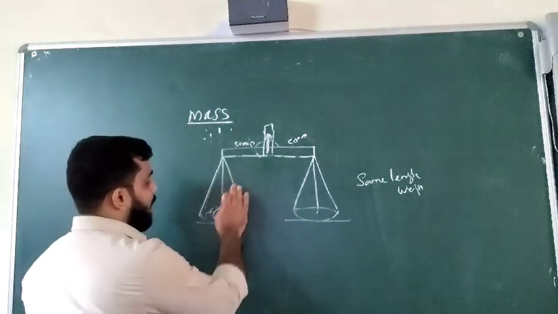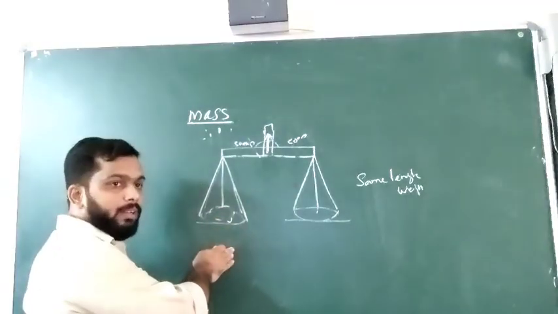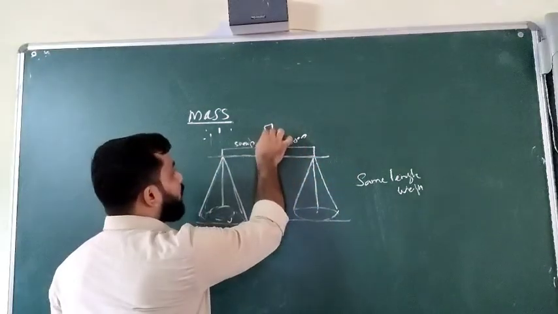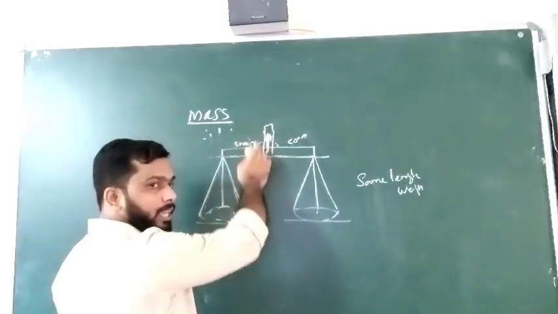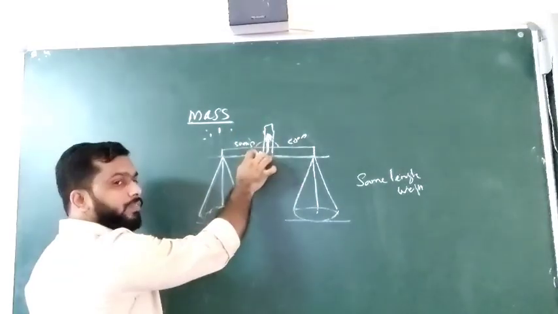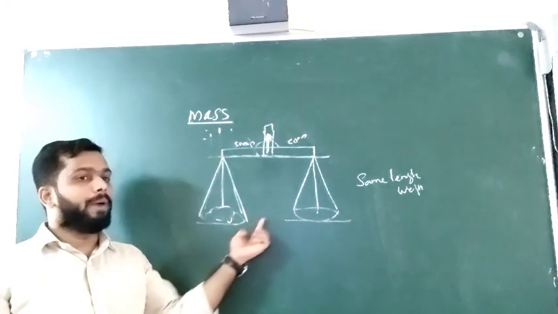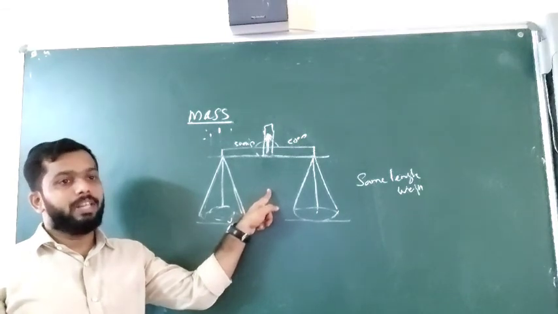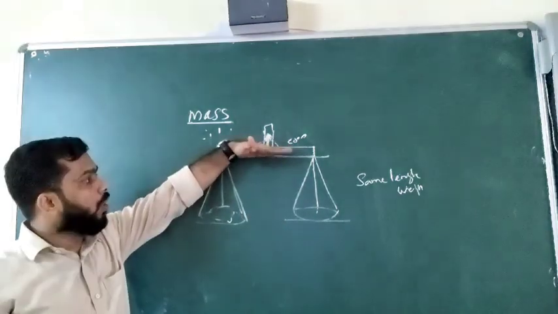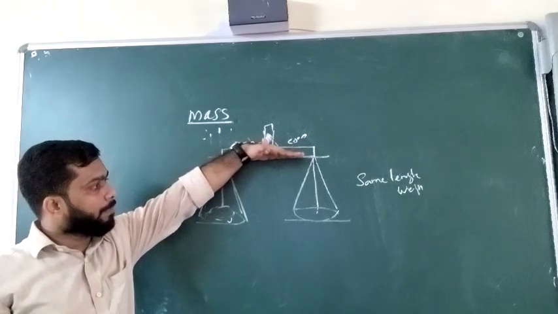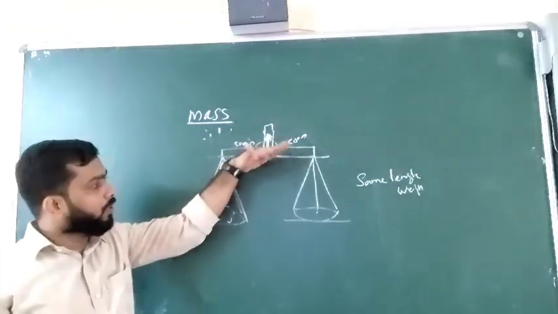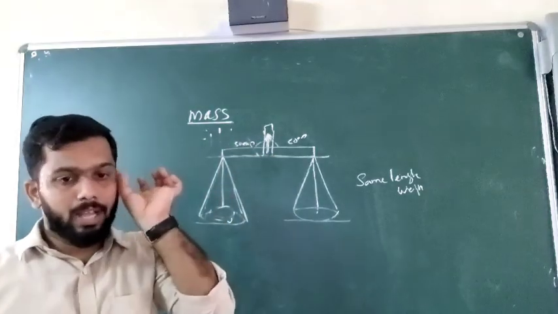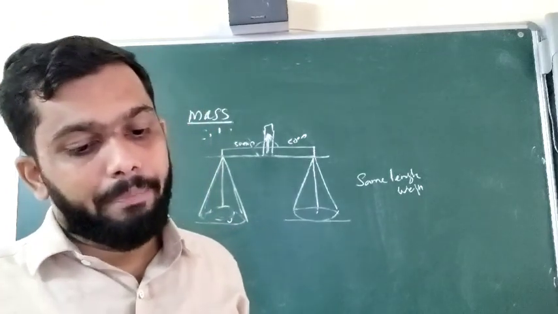That means when we are keeping nothing on the pans, the beam should be horizontal like this, a straight line, and the pointer should be vertically upward. If this is the condition of the beam balance without any object on the pan, we can say that this is 100% accurate. If it is not horizontal, if this is not a parallel line, and it is tilting to this side or this side, then there are some defects. Okay, so these are the features of an accurate beam balance.